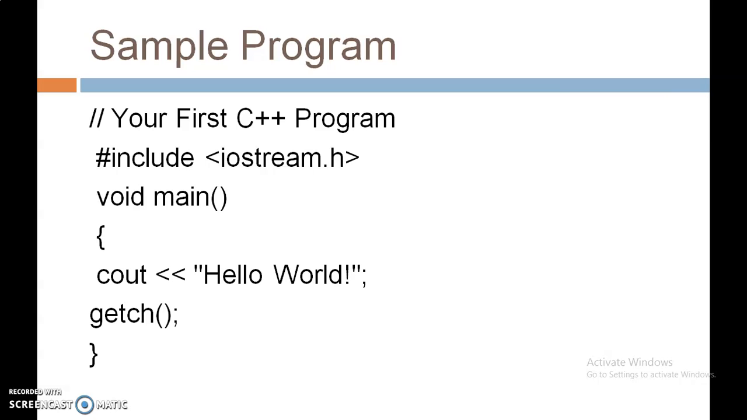So we need only the void main function, and it has one statement, that is cout hello world. Cout stands for output, right? Whatever we want as output we will use cout. As in a C program printf is used, the same way here we will use cout. So let's see one example.